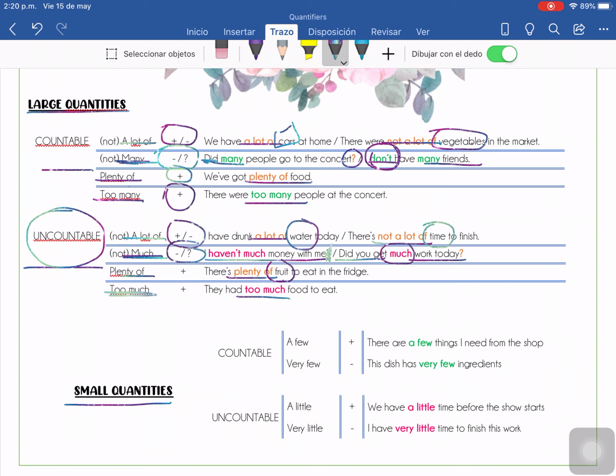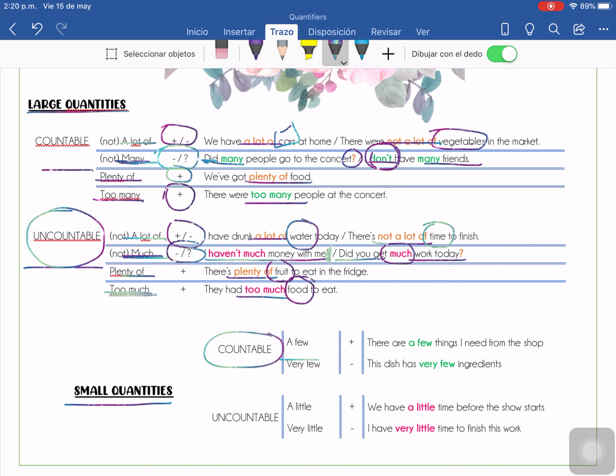They had too much food. Acuérdense que el complemento is uncountable. They had too much food, they had too much work, they had too much time, etc., etc. Okay? Now, for small quantities. For small quantities es cuando queremos hablar de poco o muy, muy, muy poco, casi inexistente, okay? So for small quantities, the same, we need countable, and for countable, we're going to use a few.